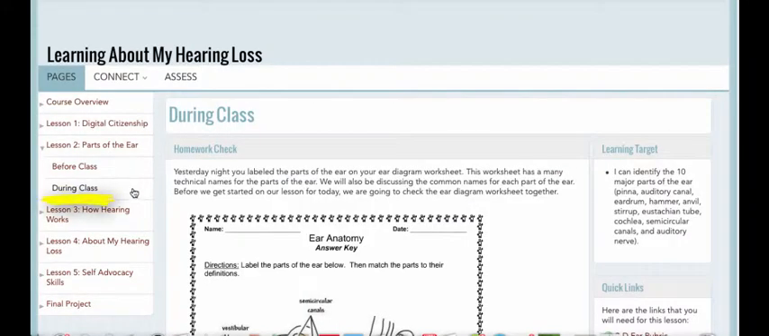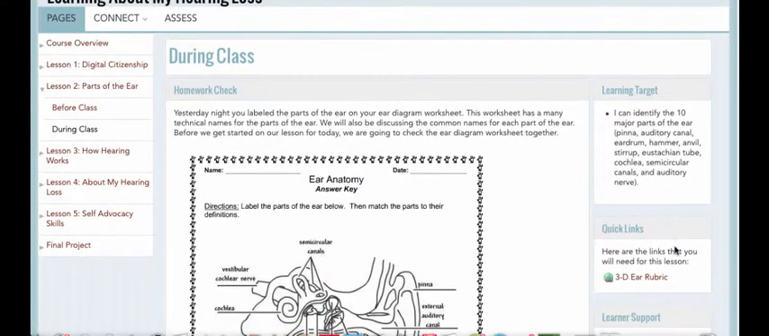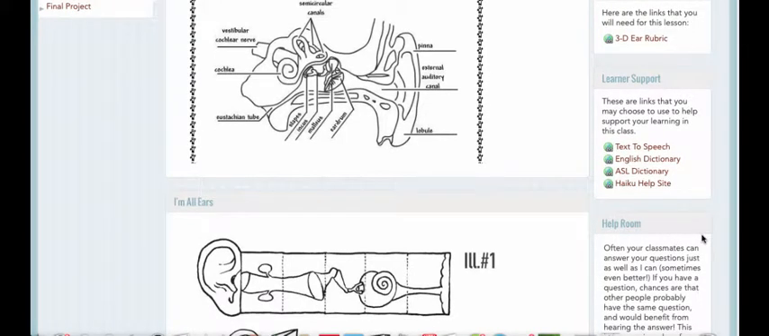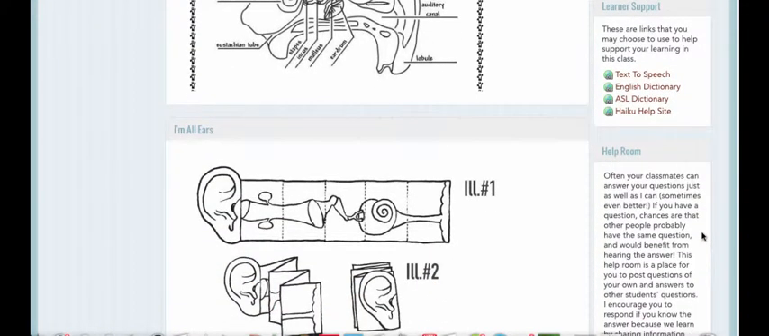If you click on During Class, you'll notice that there are a series of activities that are going to expand upon what you have learned in the Before Class session. These are all things that we will do at school. You'll also notice that again, the learning target, the quick links, and the learner support are listed on the side. Another thing you'll notice on the side of every page is the help room. The help room is a place where you can post questions and classmates can answer, or sometimes I will answer. If you know the answer to a question that your classmate is asking, somebody else probably has the same question, so go ahead and feel free to answer them back. They can learn a lot from you.